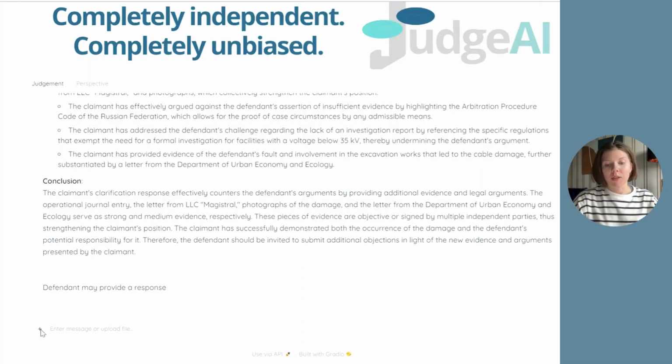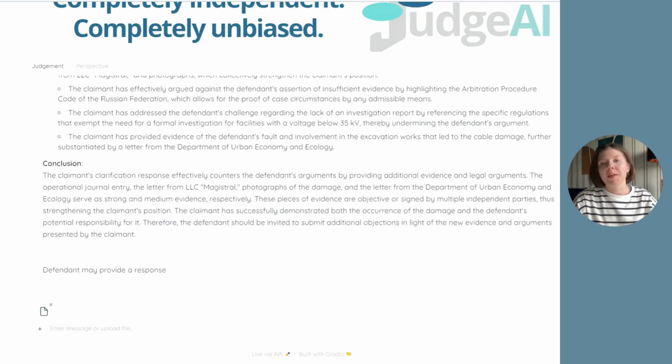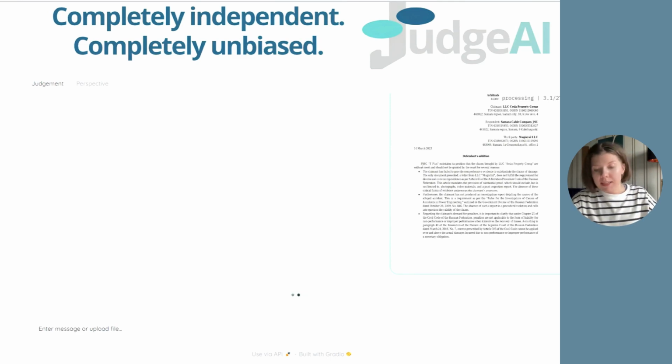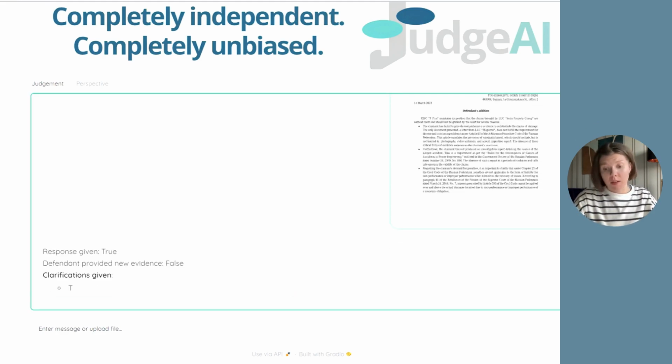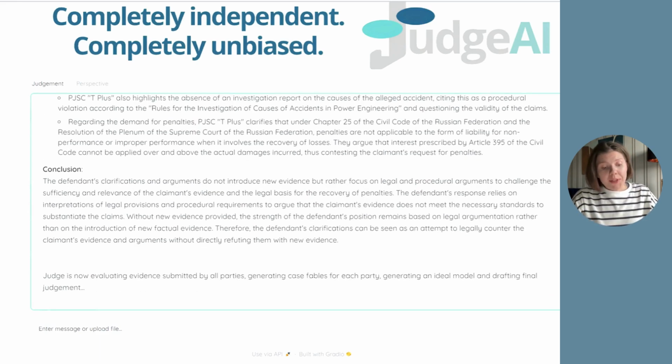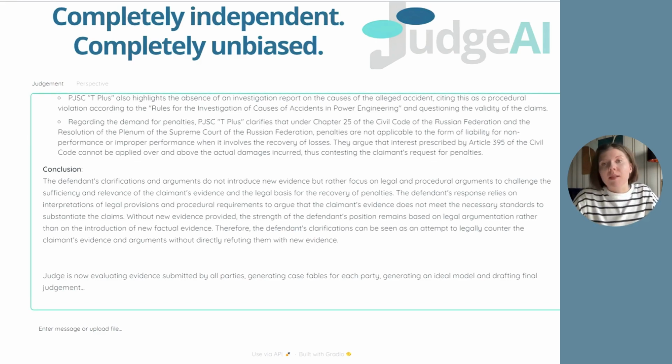In the next stage, in accordance with the principle of adversarial proceedings, the respondent is invited to provide their explanations. These can be explanations in response to the claimant's explanations or simply additional comments on their position. Similar to the previous stage, this stage is optional for the respondent. They may choose to provide additional explanations or not. The respondent acts as they see fit. Of course, at both stages, the information provided by the parties is analyzed and extracted.